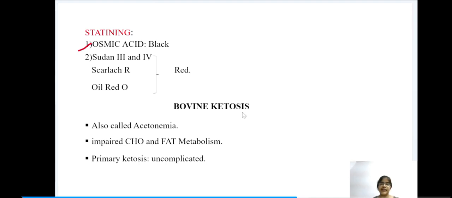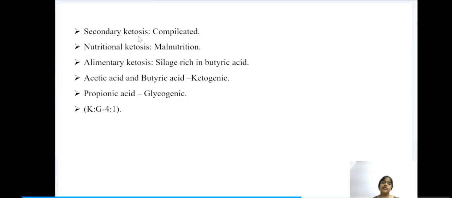Next we have bovine ketosis. This bovine ketosis is also known as acetonemia. As a result of impaired carbohydrate and fat metabolism, we see this condition. Under this we have primary ketosis, which means uncomplicated. Secondary ketosis is due to some other complications. Nutritional ketosis results from malnutrition. Elementary ketosis is due to feeding the animal with silage rich in butyric acid.